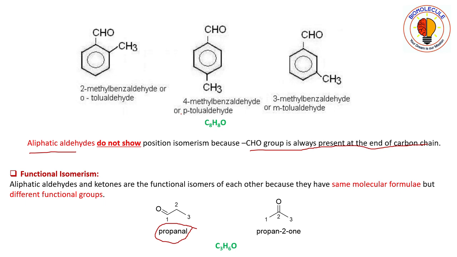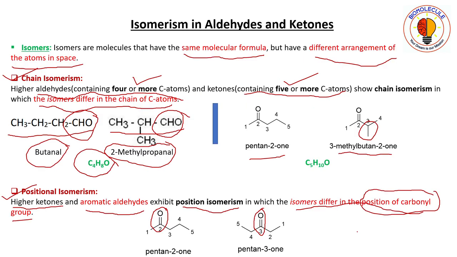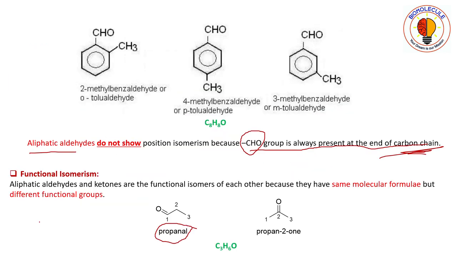So aliphatic aldehydes do not show position isomerism because the carbonyl group is always present at the end of the carbon chain. That is, the carbonyl group gets the lowest number according to IUPAC nomenclature. And in position isomerism, isomers must differ in the position of carbonyl group. So aliphatic aldehydes do not show position isomerism, but aromatic aldehydes show position isomerism.